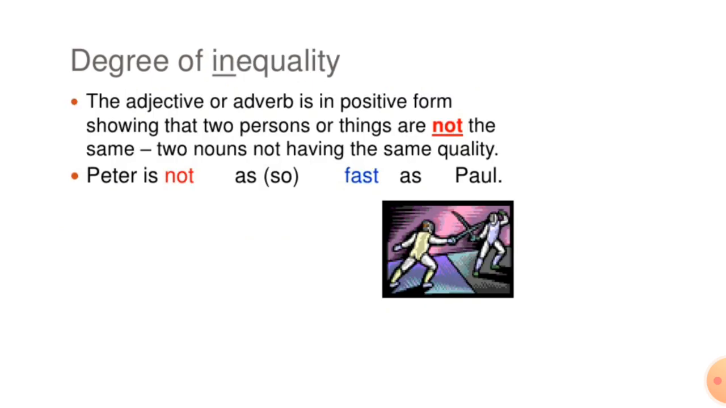Now we will look at degree of inequality. The adjective or adverb is in positive form, showing that two persons or things are not the same, two nouns not having the same quality. Peter is not as fast as Paul, or Peter is not so fast as Paul. It is showing inequality.